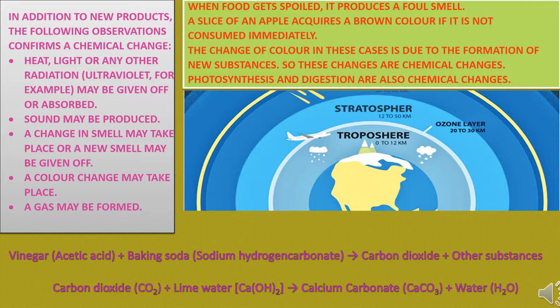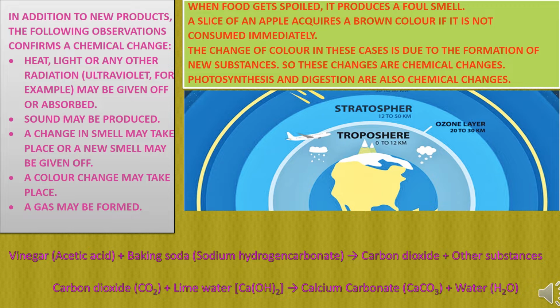We have already heard about the ozone layer in our atmosphere. It protects us from the harmful ultraviolet radiations which come from the sun. The ozone layer absorbs these radiations and breaks down into oxygen. So the breaking down of this ozone is what? A chemical change. If ultraviolet radiation were not absorbed by the ozone, it would reach the Earth's surface and cause harm to all life forms.